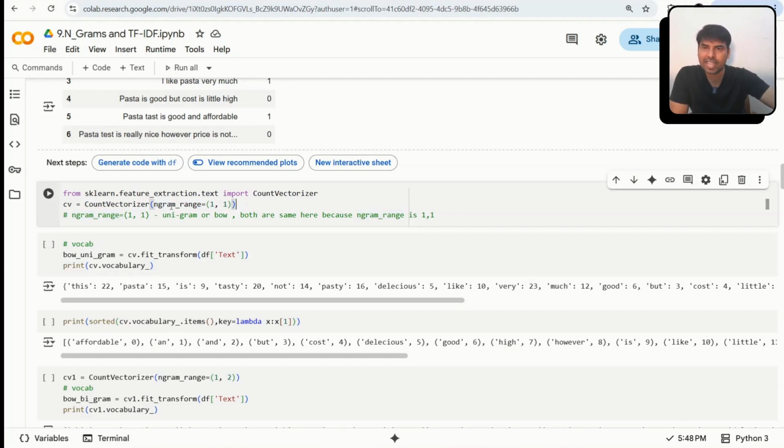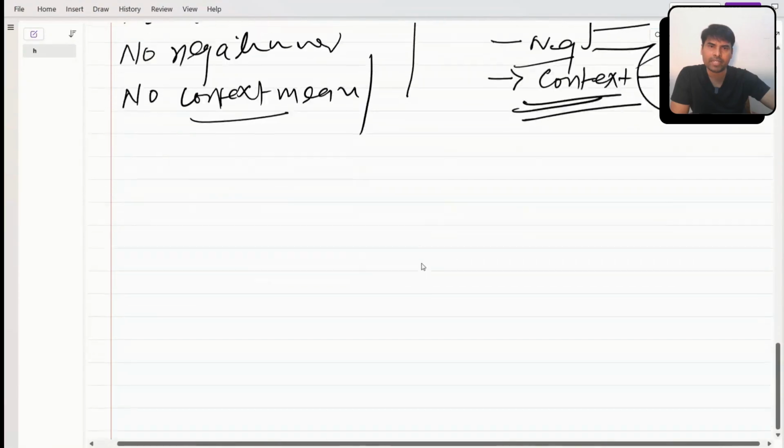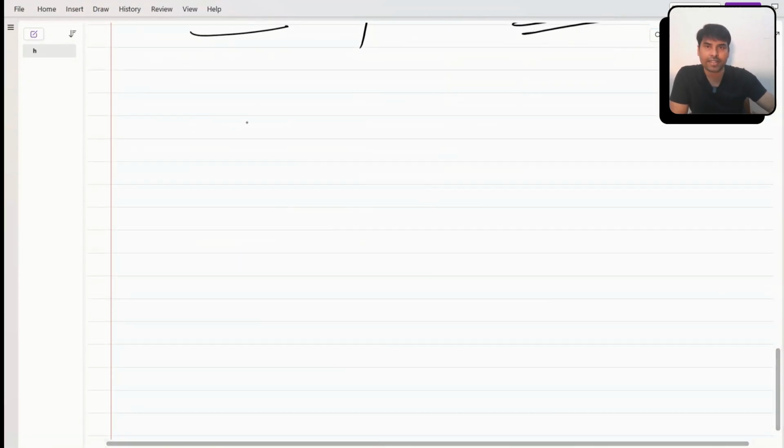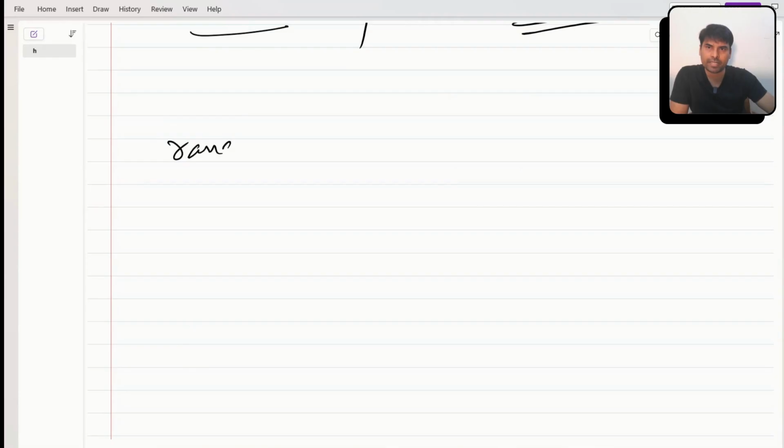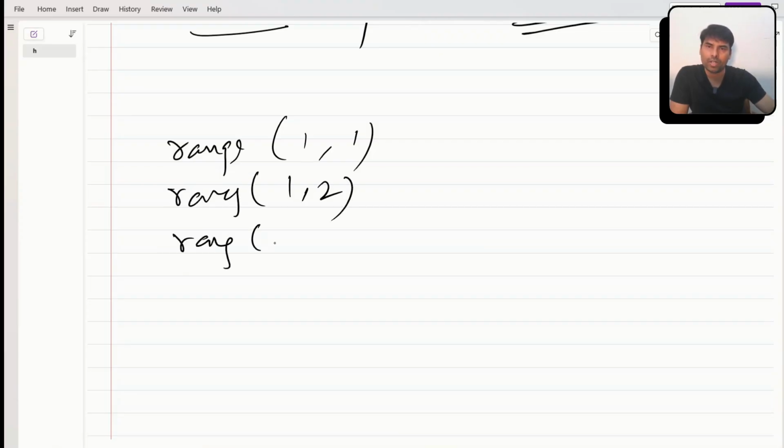Let me explain this API. It's very simple. It has this parameter ngram_range, and we can pass a range such as 1 comma 1, 1 comma 2, 1 comma 3, or 2 comma 2.